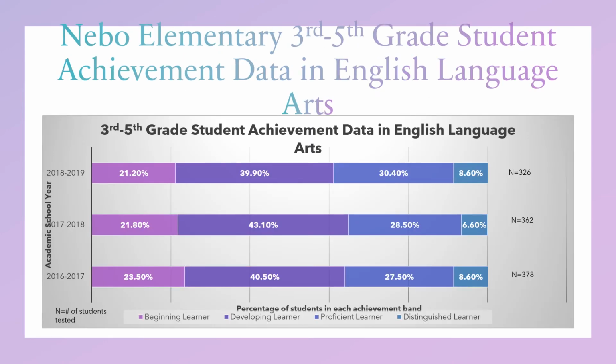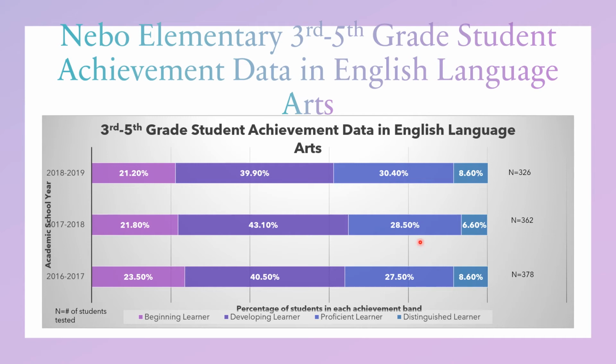This slide here is very similar to the slide we just looked at, except it's specifically focusing on Nebo Elementary 3rd through 5th grade student achievement data in English language arts. So you can see here in the 2016-2017 school year, we had about 64% of our students performing as a beginning or developing learner, and we had about 35% of our students, 36% of our students proficient or distinguished.